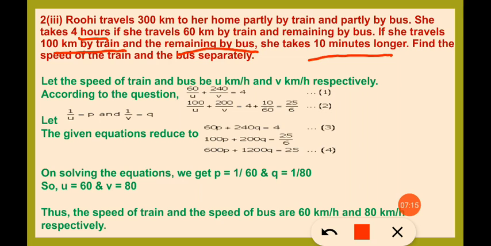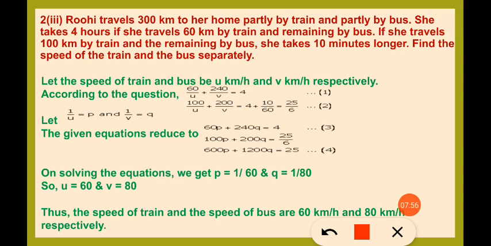Okay, so let the speed of train and bus be u and v kilometer per hour. Once again we know that speed is equal to distance by time. So distance we will get time by speed, distance. So if the distance, time we will get distance by speed.